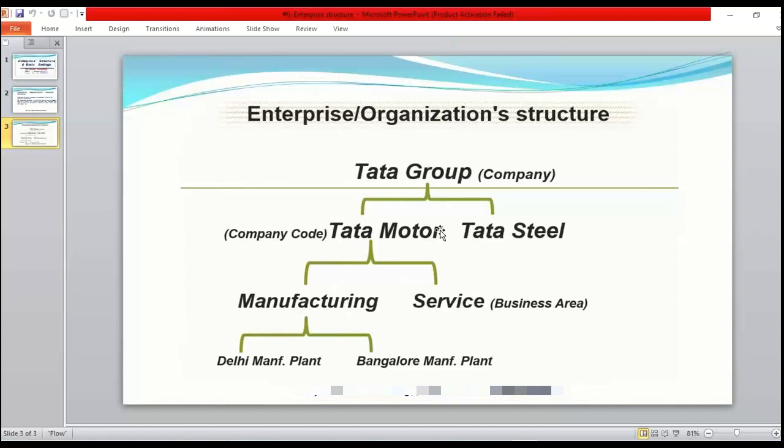Generally, stakeholder means not only the investors. Even employees of the companies are stakeholders. Media is also a stakeholder. Government is also a stakeholder. Everybody directly or indirectly associated with the organization is called a stakeholder, right? So Tata Motor is listed in the stock market separately, Tata Steel is listed separately, Tata Chemical is listed in the stock exchange separately, right?